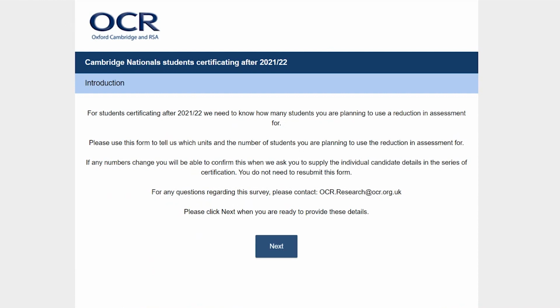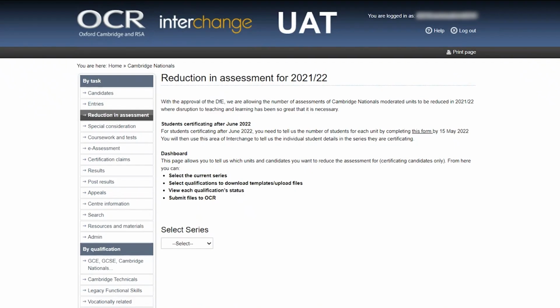So we've covered the form for the students that are certificating after June 2022. We are now going to look back and go through entering your information for those students certificating this summer, in June 2022.